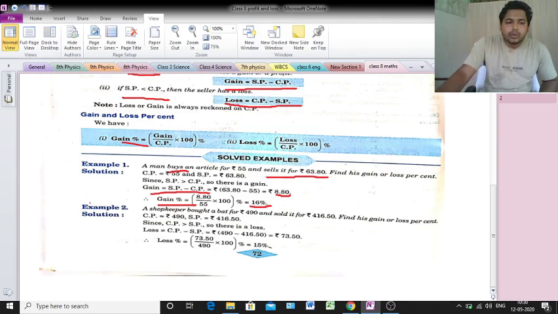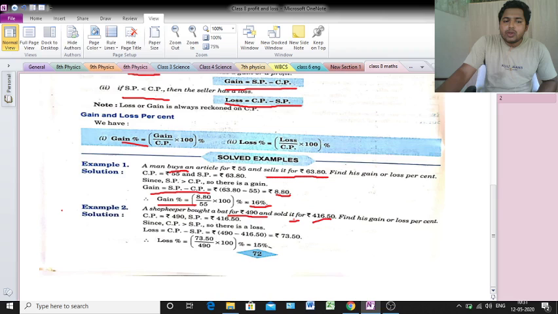Example 2. Read the question at first. A shopkeeper bought a bat for rupees 490 and sold it for rupees 416.50. Find his gain or loss percent. A shopkeeper bought means purchasing for rupees 490, so that means 490 is the CP, and SP is rupees 416.50. Here CP is greater than SP, so that means it is a loss.